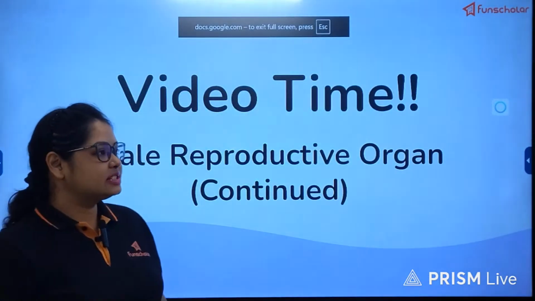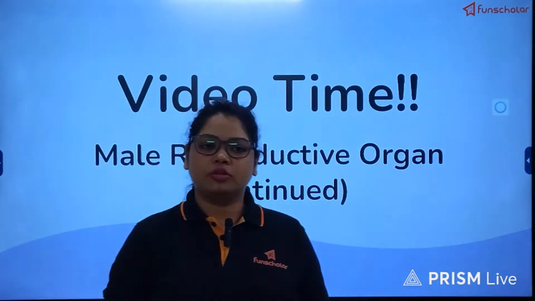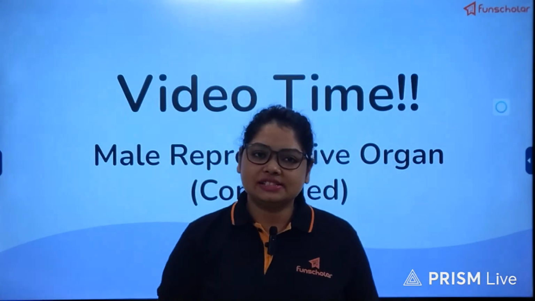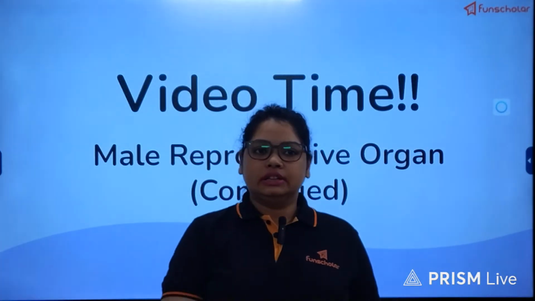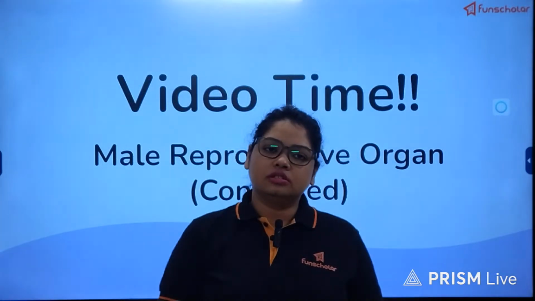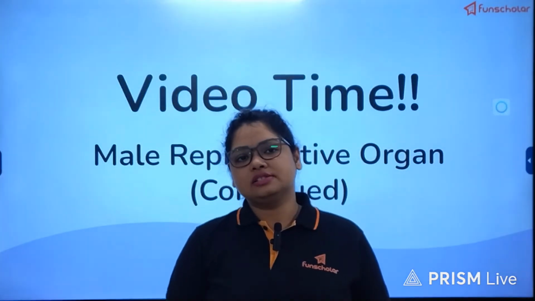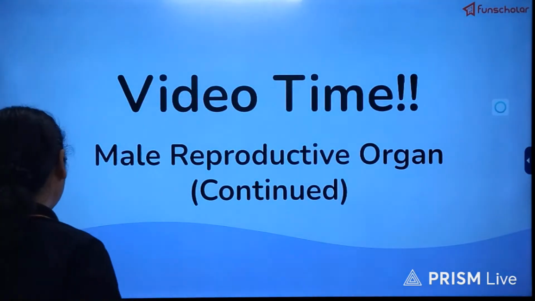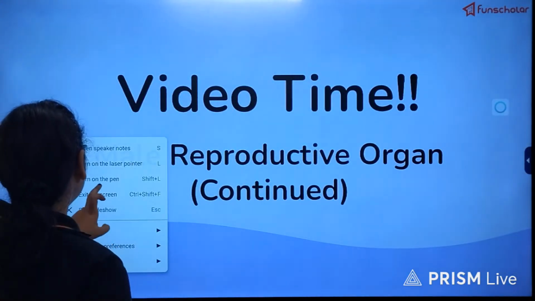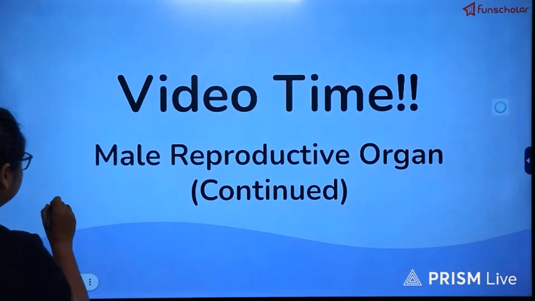Now, let's discuss the next part of the story. So, as you have watched, after it reaches the vas deferens, it will pass through the seminal vesicle. The first gland to add its secretion is the seminal vesicle.